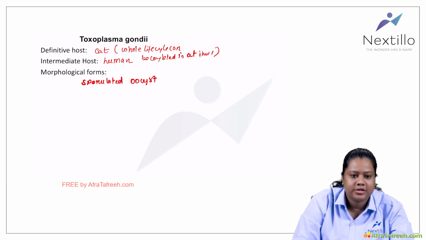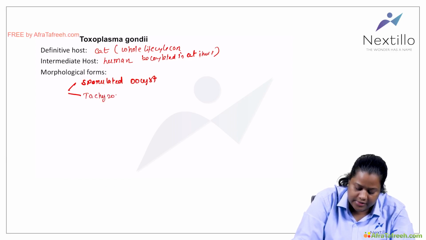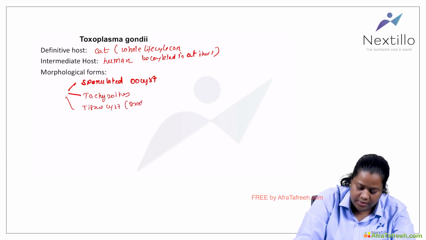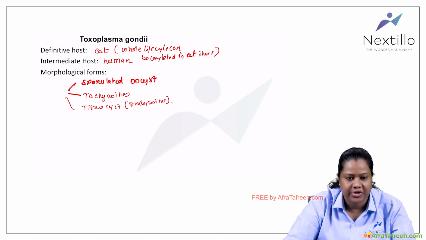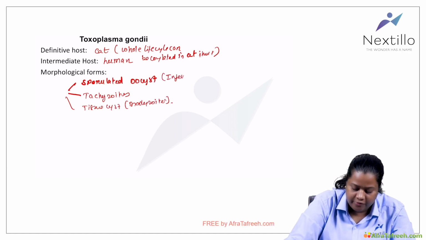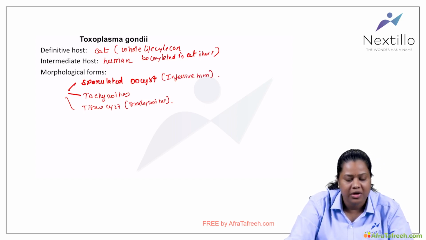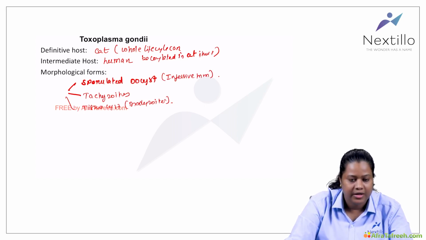Okay, one is called the sporulated oocyst. Another is tachyzoids. And the next is the tissue cyst, also called bradyzoids. The sporulated oocyst is the most common infective form. It is the one excreted from the gut of the canines, so that when it gets ingested, we develop the disease.